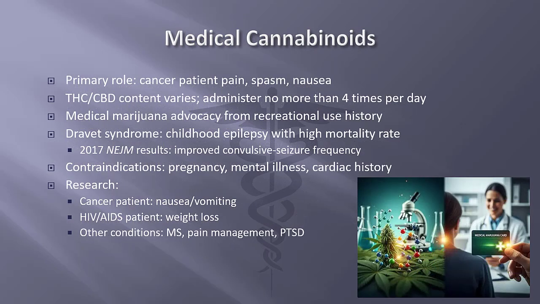Medical cannabinoids. These refer to cannabis as a medical therapy to treat disease or alleviate symptoms. Medical cannabinoids can be administered orally, sublingually, or topically, and they can be smoked, inhaled, mixed with food, or made into a tea. Medical cannabinoids are typically used to treat chronic pain, muscle spasms, and nausea and vomiting associated with cancer treatment. The THC and CBD content varies, and administration is suggested for no more than 4 times per day.